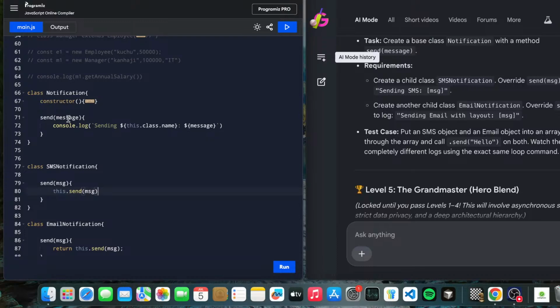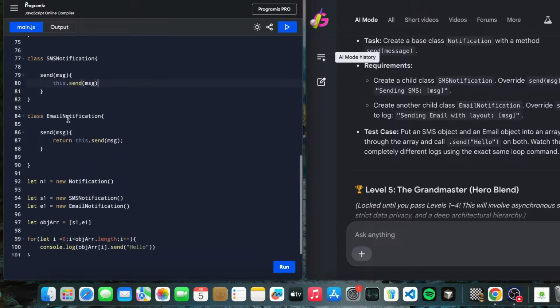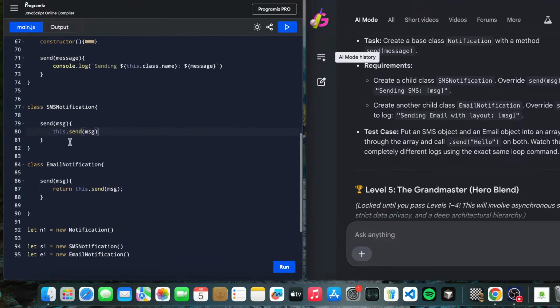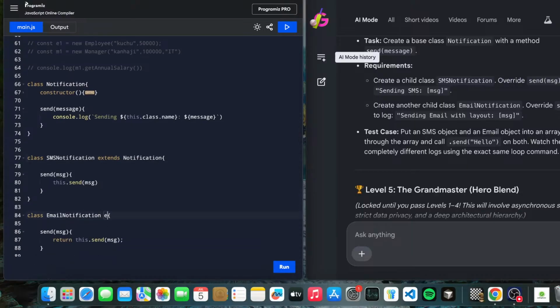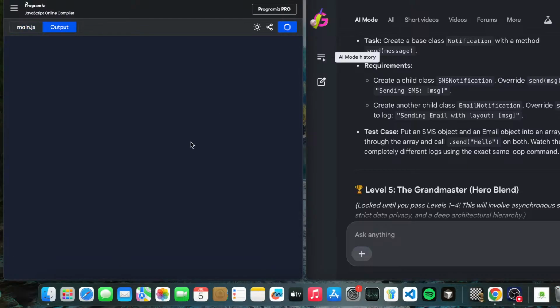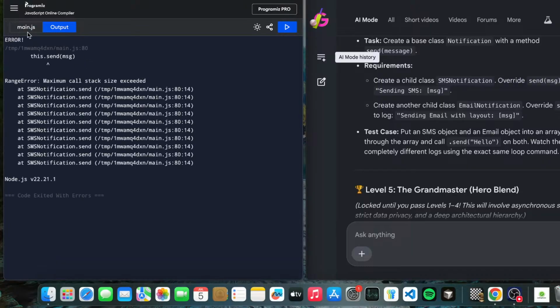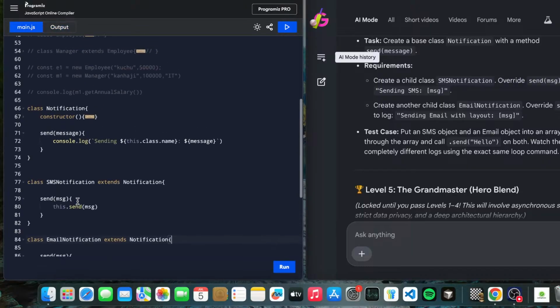What is the issue? Both have a send and it will be overridden from this. So this.send. First of all, we didn't inform the extends here. We forgot to inherit it, and because of that we are getting the maximum call stack error also. Let's just see now. This.send. Okay, maximum call stack now.